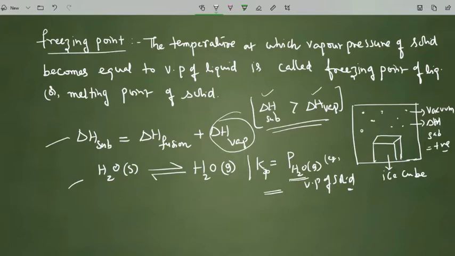Okay. Now this can be understood graphically using this picture. For this we will take vapor pressure along the y-axis and temperature along the x-axis in the depression in freezing point discussion. For a solvent, you can assume how it can be changed.